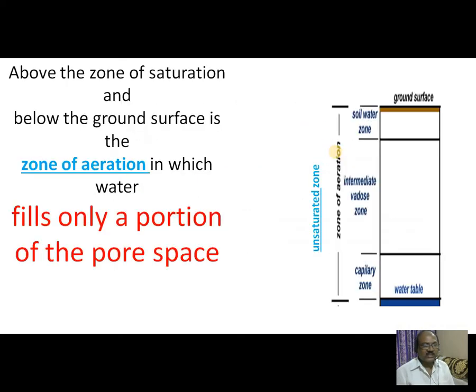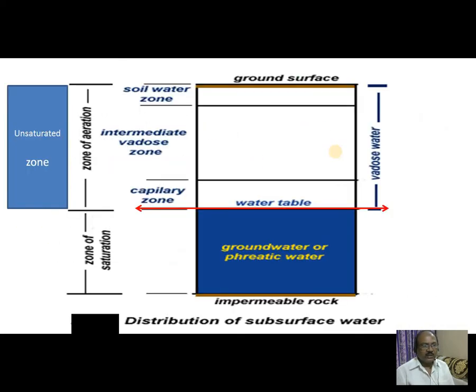So let us see once again. This is zone of saturation. This is zone of aeration. The boundary between zone of aeration and zone of saturation is called the water table. This is how groundwater is distributed in the subsurface, especially in the zone of saturation.